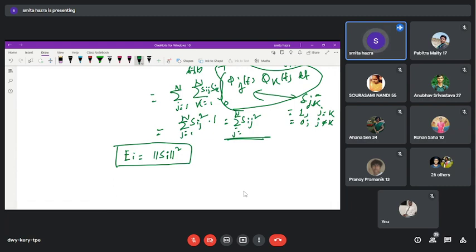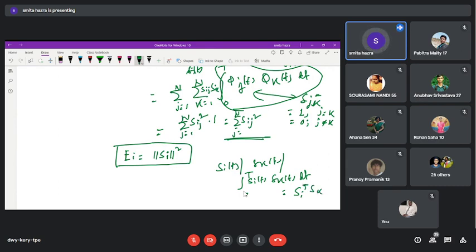Suppose instead of a single signal we have two signals, S_i(t) and S_k(t). This is a set of signals, and this is a set of signals. For this pair of signals, the integration of the product of these two signals, S_i(t) S_k(t) dt, is equal to S_i transpose times S_k.